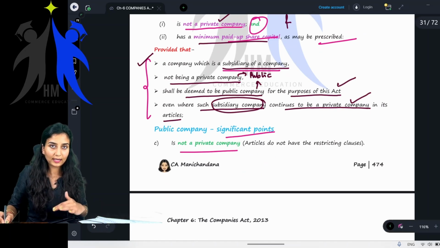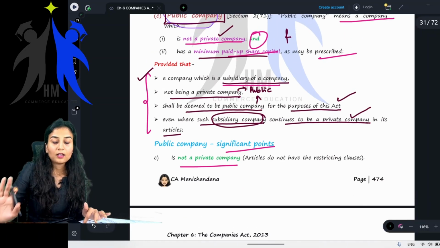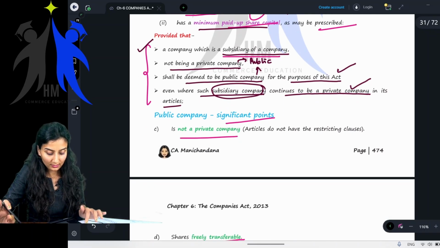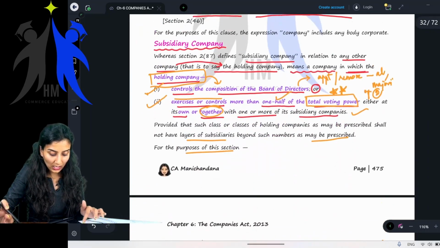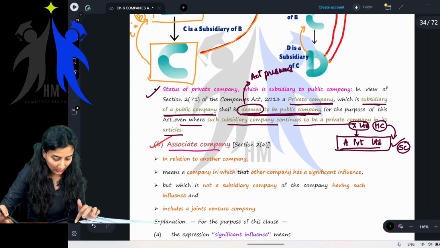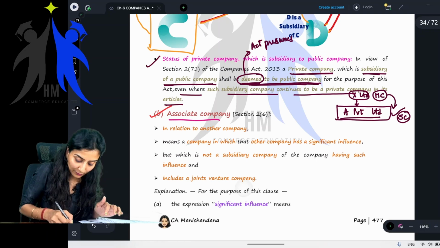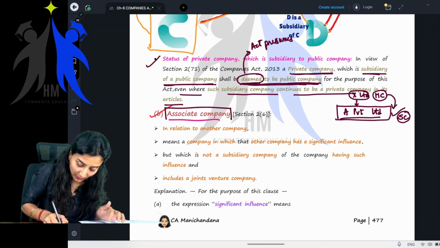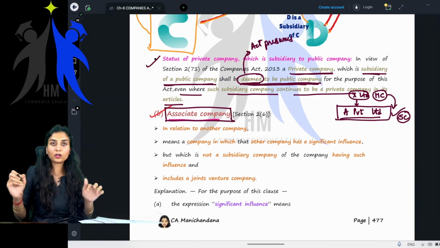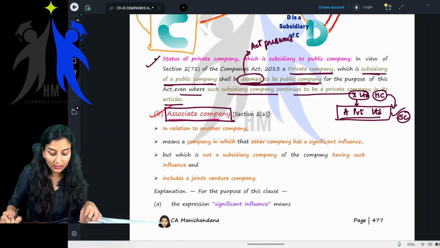You can read that particular paragraph. You can write that particular paragraph instead of this. Everyone clear? Yes. We are done with holding and subsidiary company. We are done with this particular topic. Okay, now the second type of company under the classification of companies on the basis of control is the associate company.